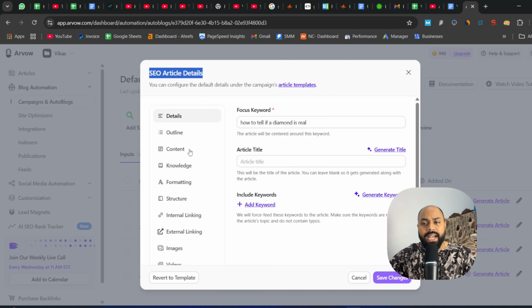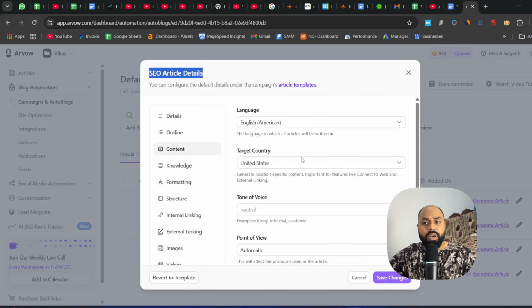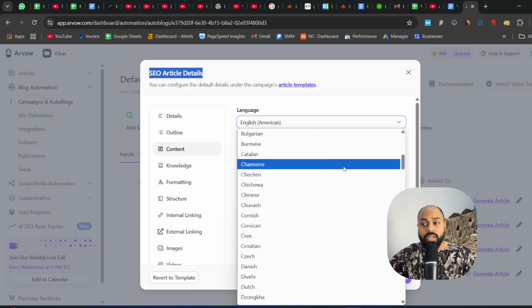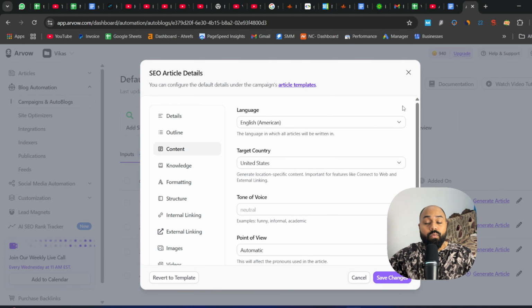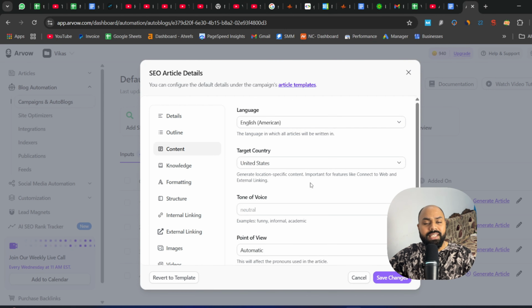You can basically add more detail. Again, here, Arvow will help you with the generation of title, with the generation of keywords. You can also create outline. You can also add or omit anything which is not relevant to you. You can include the content. Say, for example, if you're writing in English and it supports over 150 languages. So it doesn't matter which country you are from, your language is going to be here. You can easily write article in your own languages.